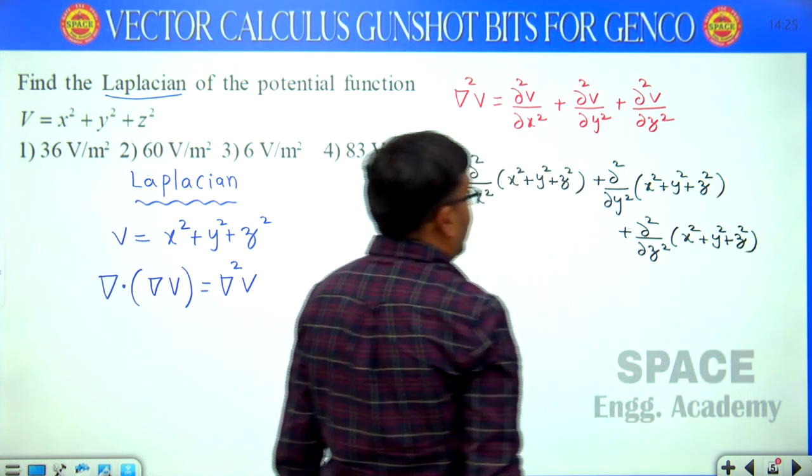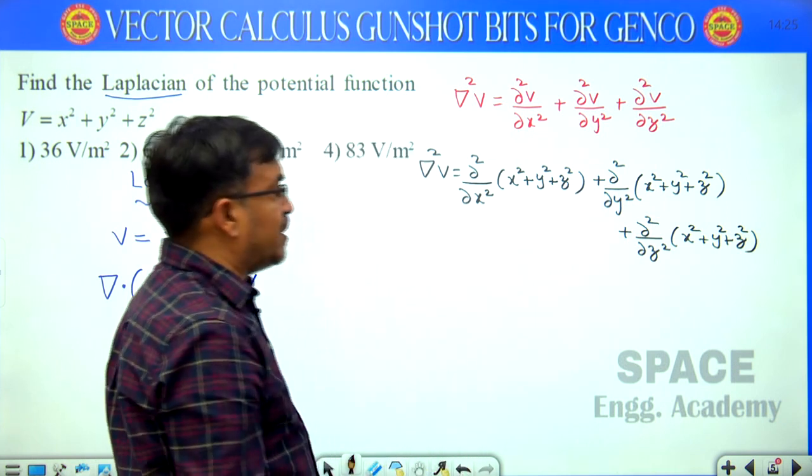Substituted everywhere, v equal to x square plus y square plus z square.